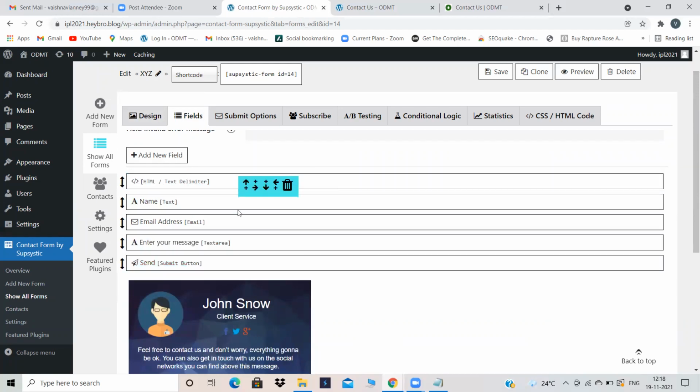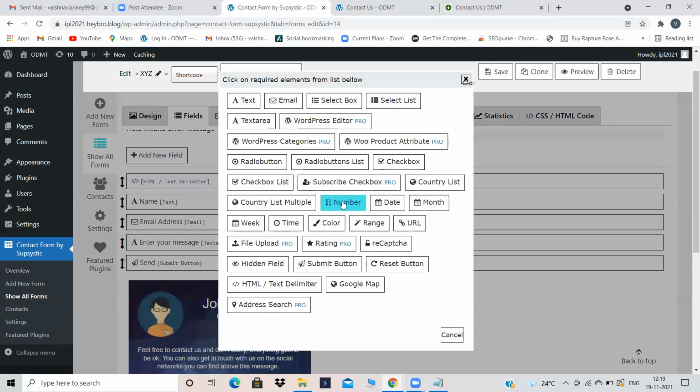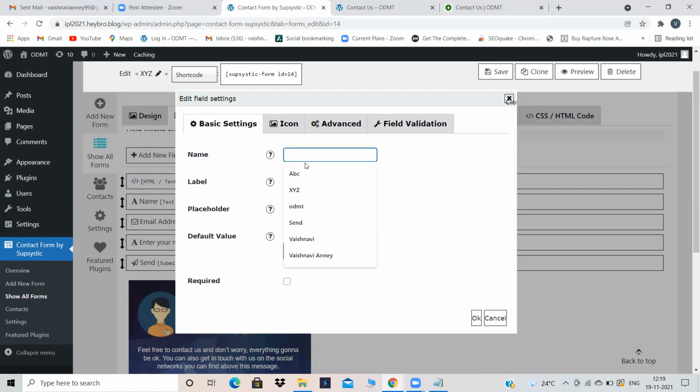So to make sure phone number is there in your contact form, you have to create a new field, because in some contact us forms phone number will also be there, and in some contact us forms phone number will not be there. So at that time, just go into add new field and click on number. Here give some random name, ABC, XYZ or whatever it is. In the placeholder, you have to give it as mobile number or phone number, because this particular name will appear to your audience. The other name will not appear to your audience, but this will. That is the reason I'm telling you, give any good name like phone number or mobile number. Don't give ABC or something like that.